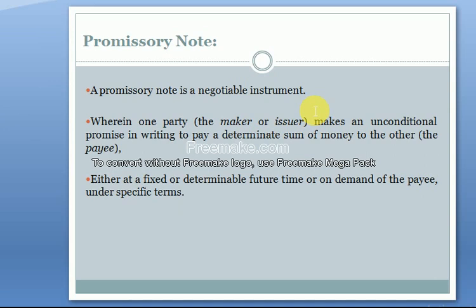Negotiable here means that such an instrument whose ownership is transferable from one person to another person is called a negotiable instrument. So first, a promissory note is a negotiable instrument where one party makes an unconditional promise in written form to pay the specified sum of money to the other party at the specified date.